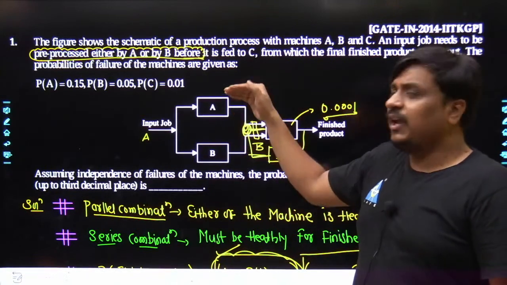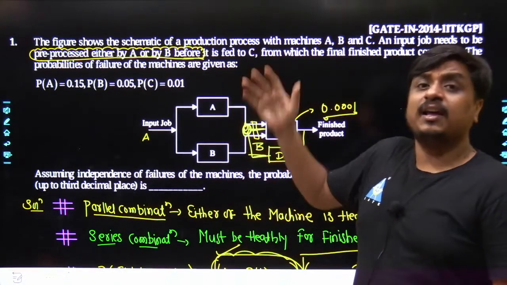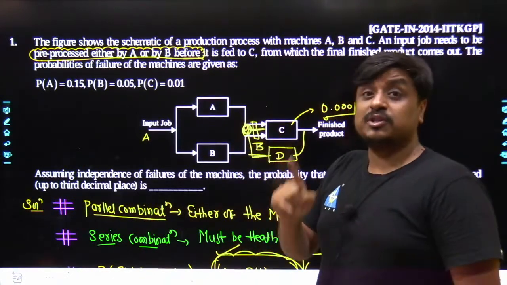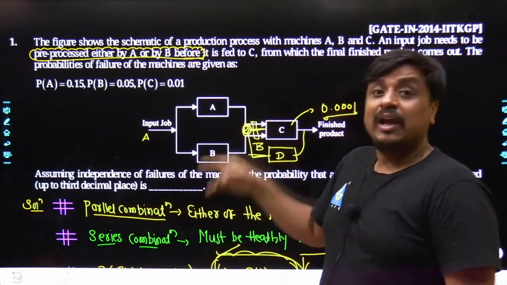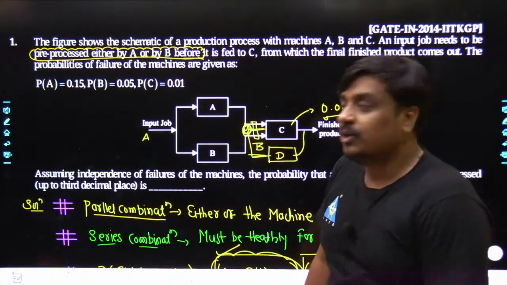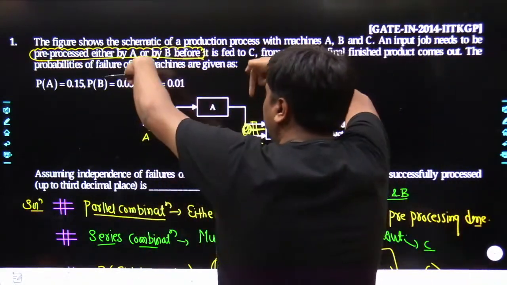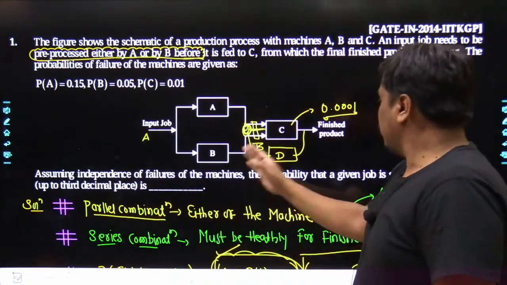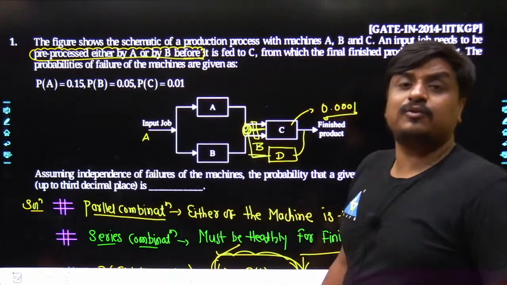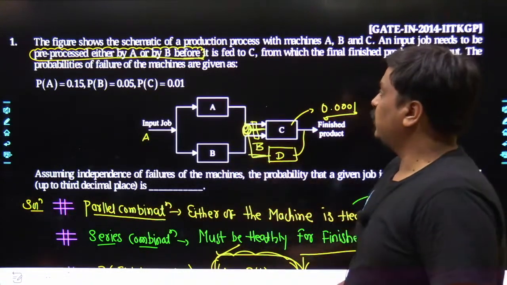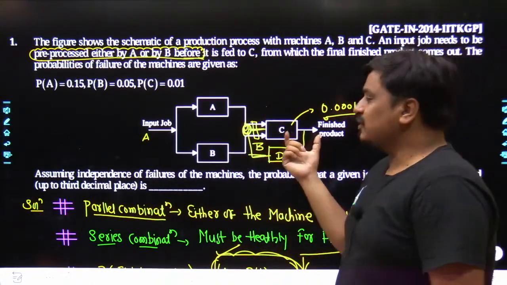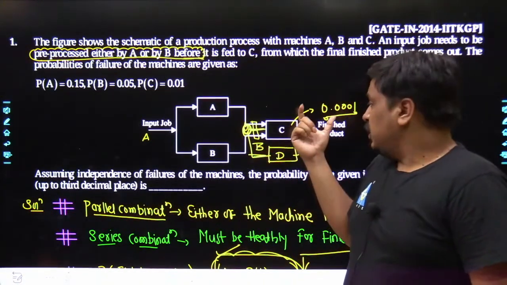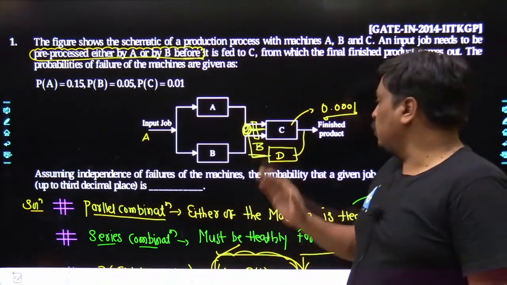That means if A is working, fine; if B is working, fine; if A and B both are working, still fine. Keep in mind, only one situation should not exist, and that is where A and B both fail together. If that takes place, the pre-processing between node A and B would not take place, and you cannot even think about the finished product. Then it is fed to C. Now C is an element. If it fails, that's it, you are not going to get the finished product.